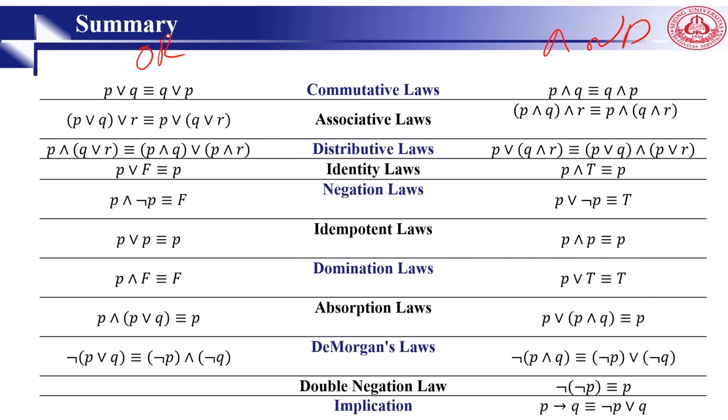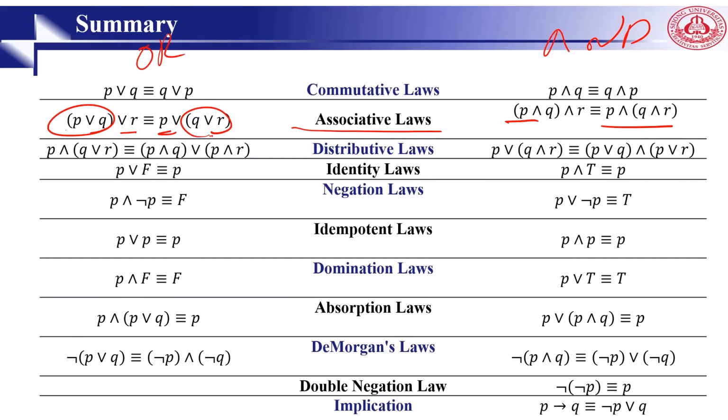In the associative law, if you have three variables you can move the parentheses. It doesn't matter whether you calculate these two first and then this one, or these two first and then the other. It's called associative laws. Then we have distributive laws.